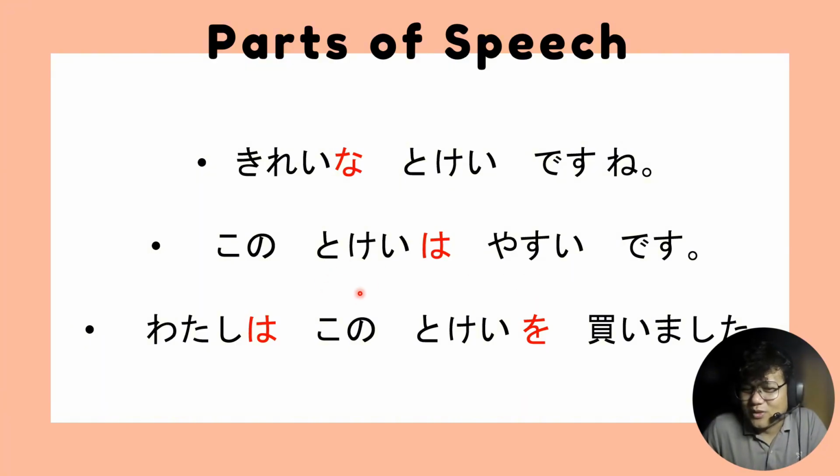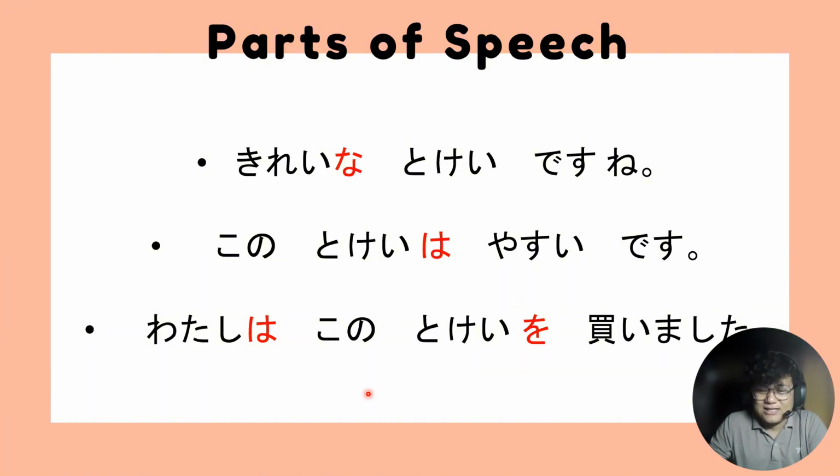You might know that yasui is cheap, meaning it is an adjective. So you're talking about a noun, and it's describing it as cheap. It somehow helps in the understanding of the sentence.